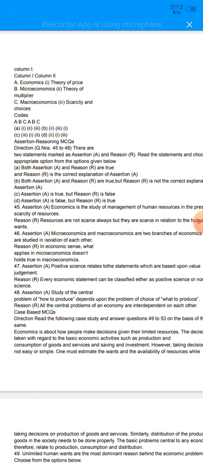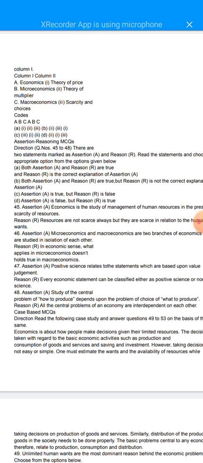So option D will be correct. Now come to question number 48. Assertion A: study of central problem of how to produce depends upon the problem of choice of what to produce, and reason R: all the central problems of an economy are interdependent on each other.